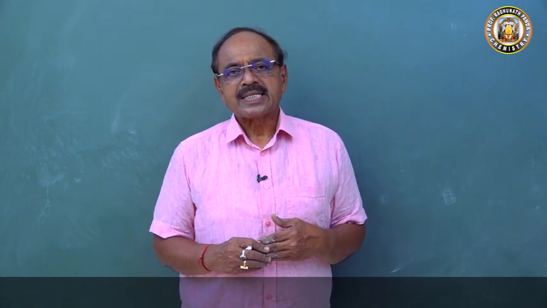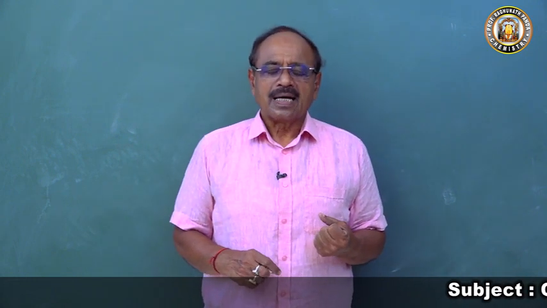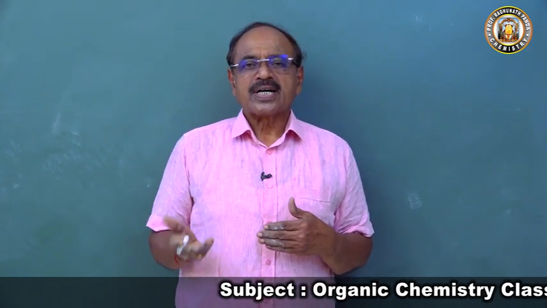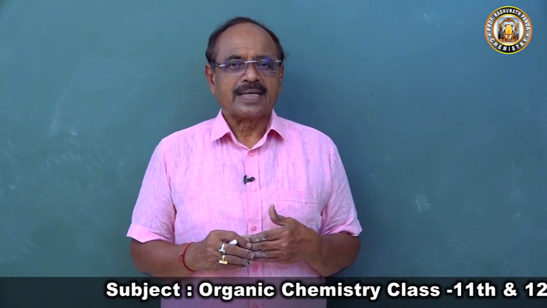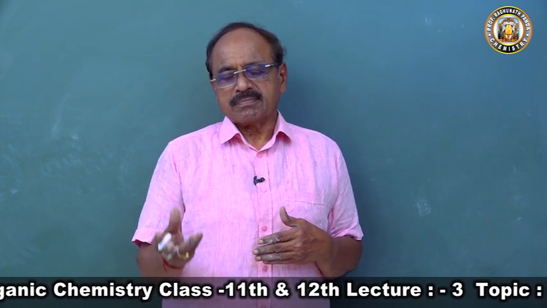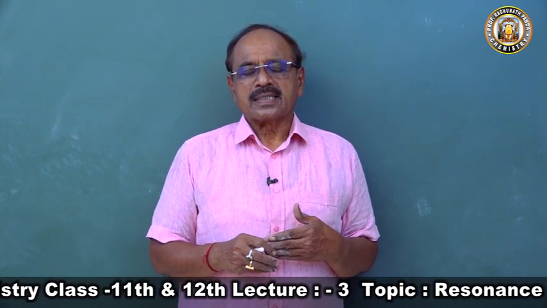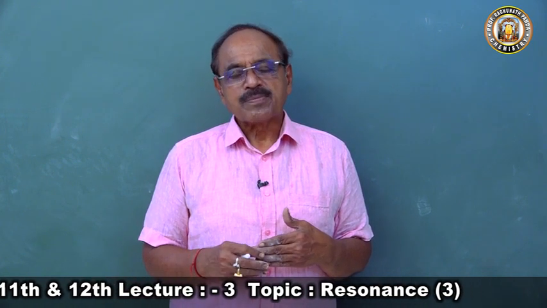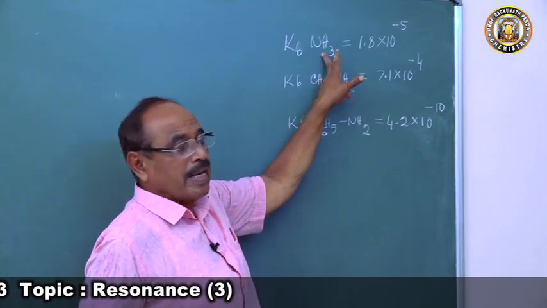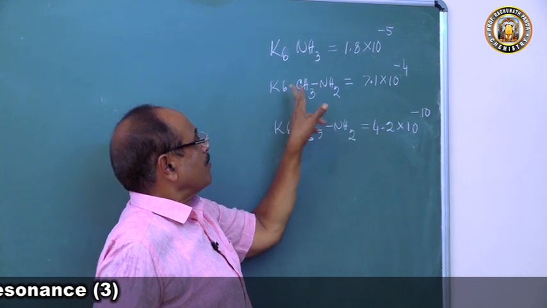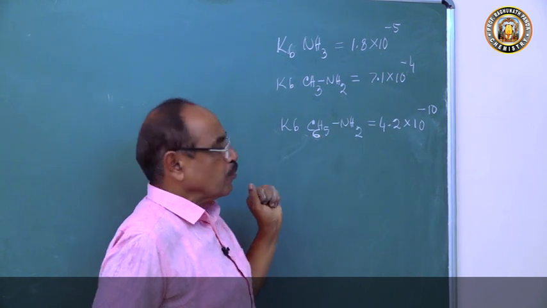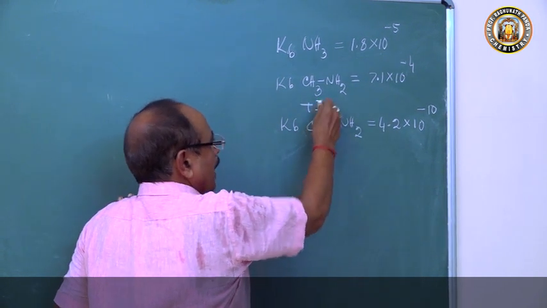Now if you come to methylamine CH3NH2, the CH3 group is an electron releasing group. So because of plus I effect, it increases negative charge density at the nitrogen atom of methylamine. So the negative charge density of methylamine is more than that of nitrogen atom of ammonia. Hence the methylamine is more basic than ammonia. If you measure the dissociation constant of ammonia is 1.8 in 10 to the power -5, whereas the dissociation constant of methylamine is 7.1 10 to the power -4. Because of what? Because of the plus I effect.